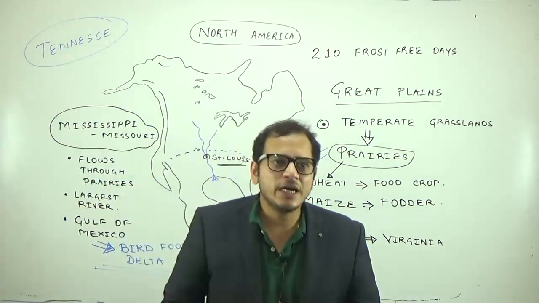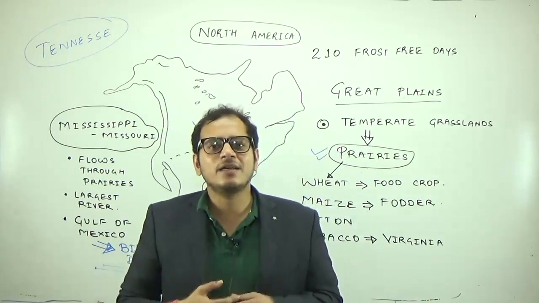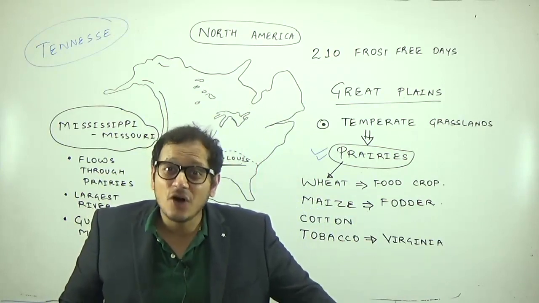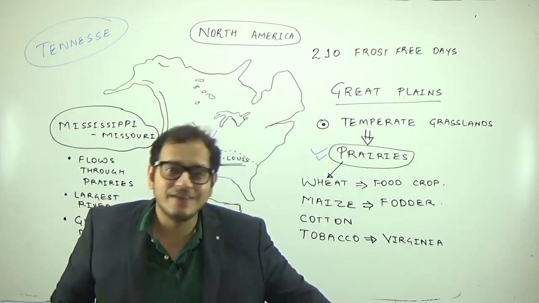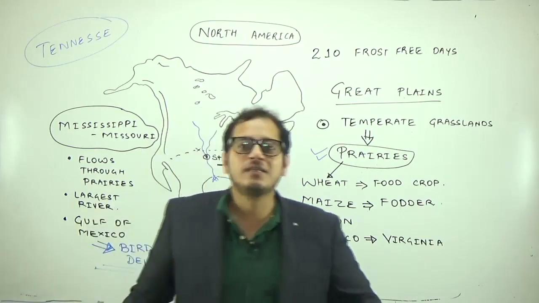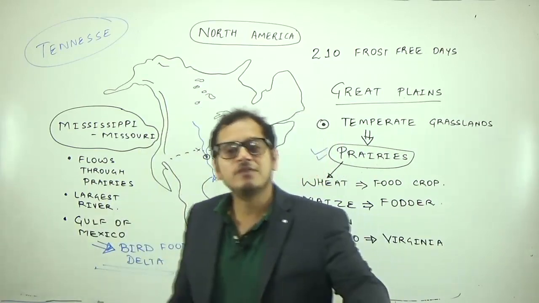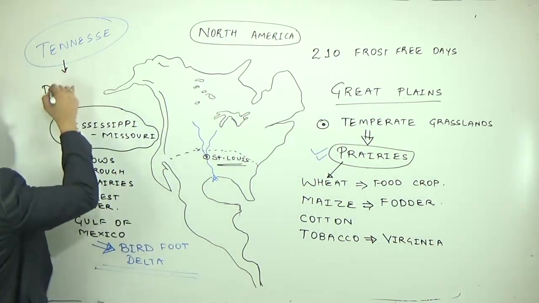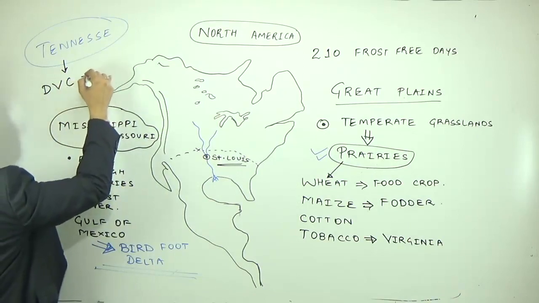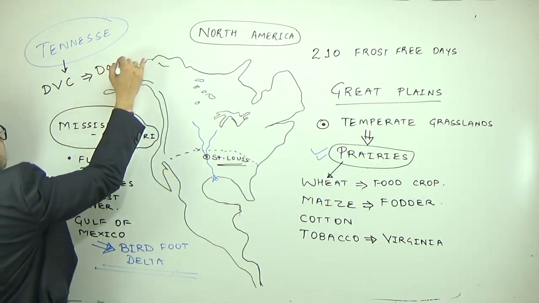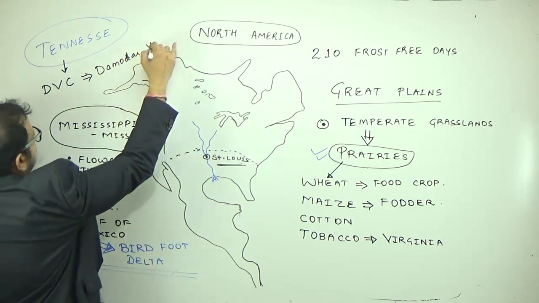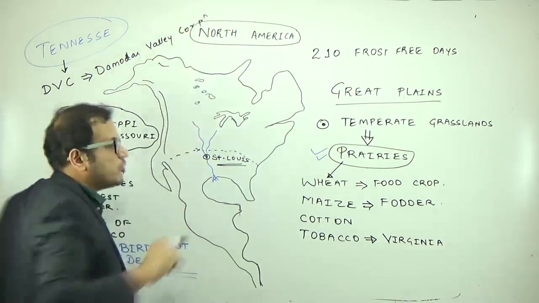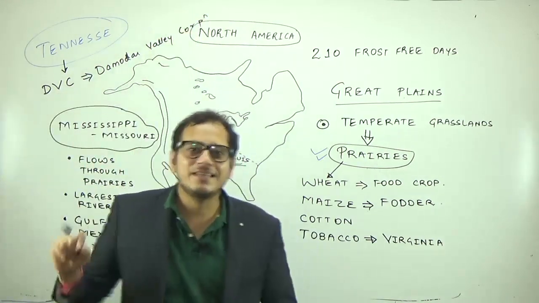Because on the Tennessee River is located a big multi-purpose project known as Tennessee Valley Authority, and on that model, in India, we have Damodar Valley Corporation, DVC. The Damodar Valley Corporation is based on the Tennessee Valley Authority.